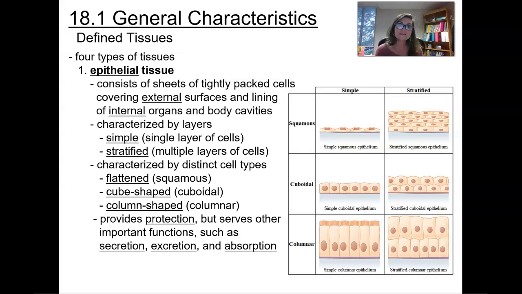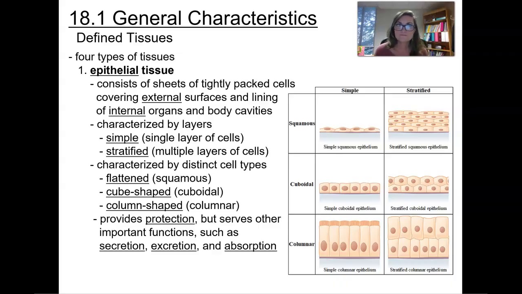So you can have flattened cells. These are going to be referred to as squamous. You can have cube-shaped cells. These are going to be referred to as cuboidal. And you can have column-shaped cells. These are referred to as columnar. These are all going to help to provide protection, and they're going to help to serve other important functions, such as secretion or excretion, or even absorption within the body or even on the outside of the skin.